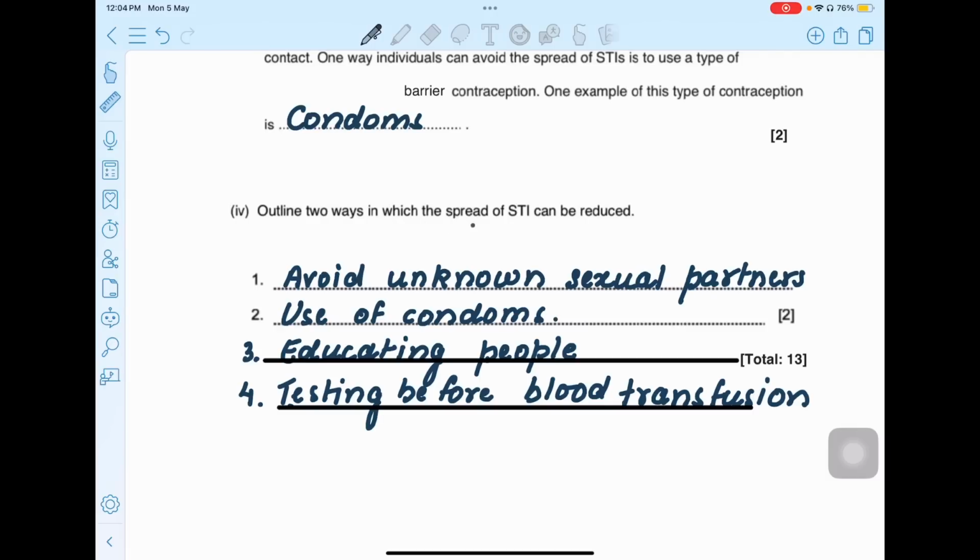Outline 2 ways in which the spread of STIs can be reduced. So how you can control STIs from spreading. First, avoid unknown sexual partners, use of condoms, educating people, testing before blood transfusion, because they spread from body fluids or contaminated body fluids. That is why you have to test the blood in transfusion also, because it can spread from blood transfusions also. So these are the ways to control them.